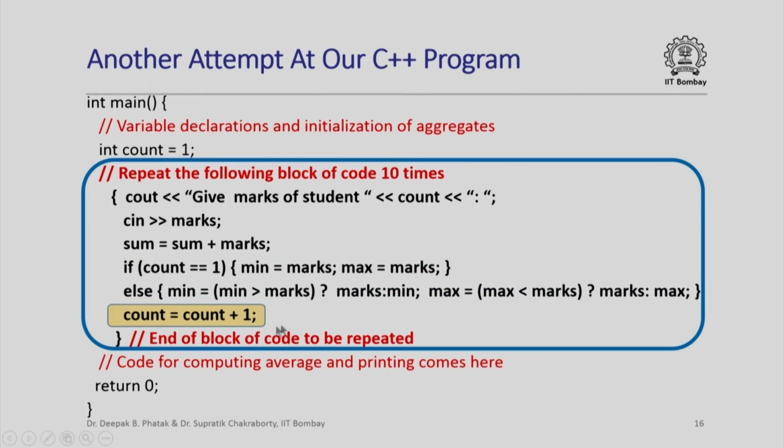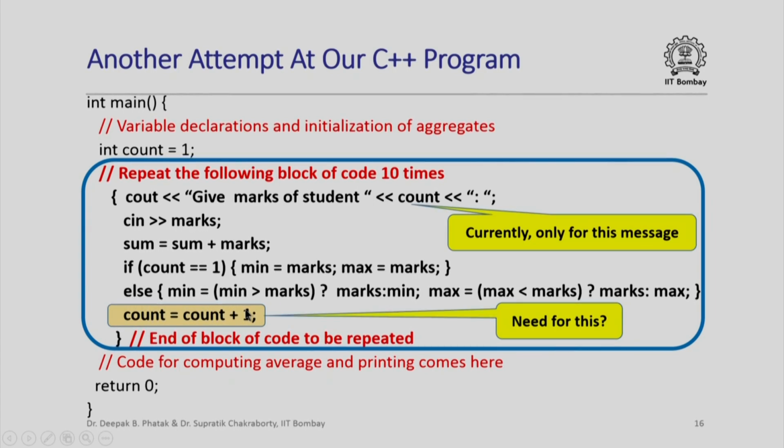What is this incrementing of the count doing over here? What purpose does it serve? For the time being, the only purpose it seems to serve is when I am saying give marks of student, it says whether it is marks of student 1 or marks of student 2 and so on.